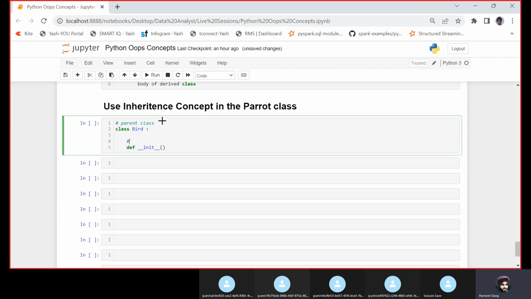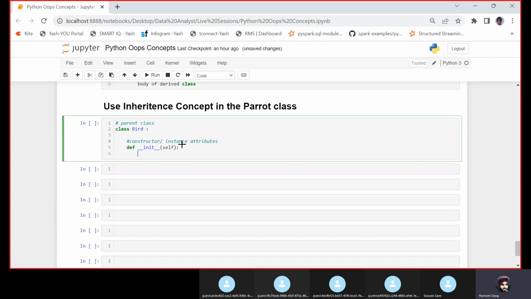This is the constructor, or instance attributes, whatever you want to call it. In this constructor I am writing self, nothing else, just printing a message that the bird is ready.